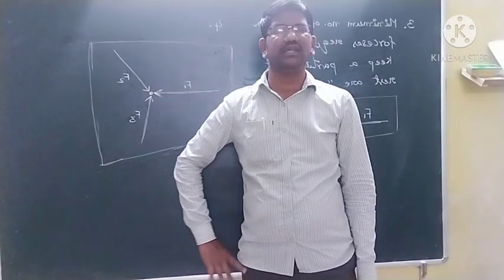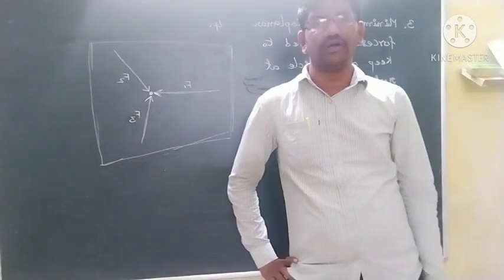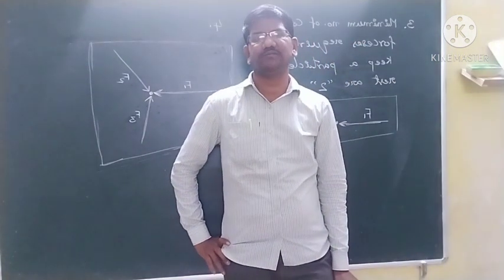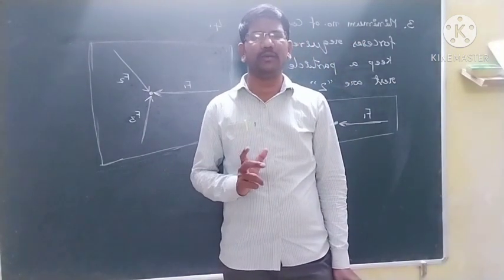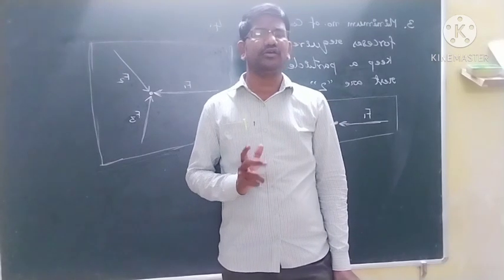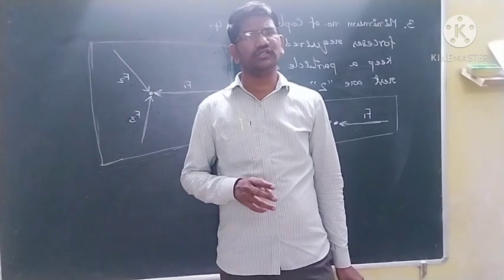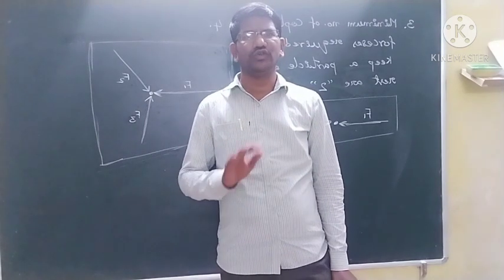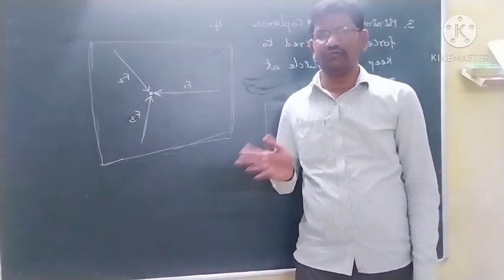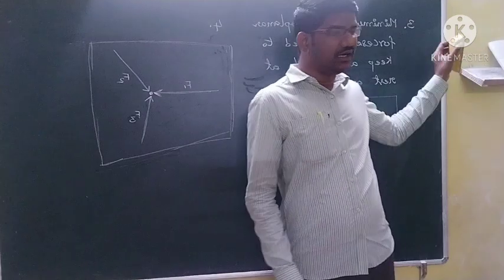And the next one is the minimum number of non-coplanar forces. The minimum number of non-coplanar forces required to keep a particle at rest is 4. Non-coplanar means the forces do not lie in the same plane. So that is the fourth point.